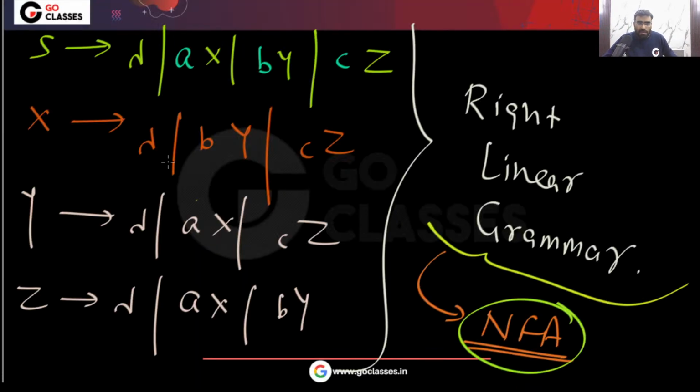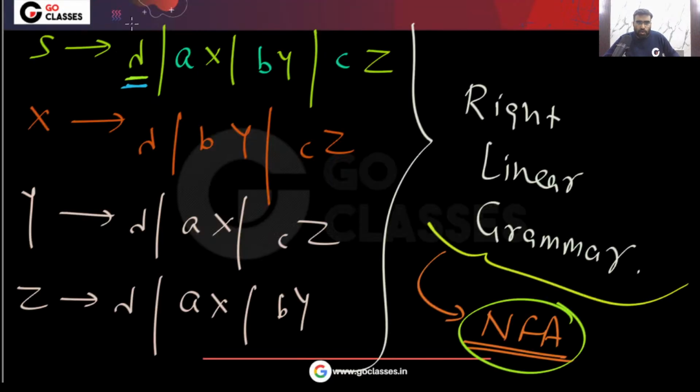Very simple. S goes to lambda. So your starting state will be S. S will be the starting state, and that will be final because of this lambda. Because of this lambda, you can see the starting state will be final.